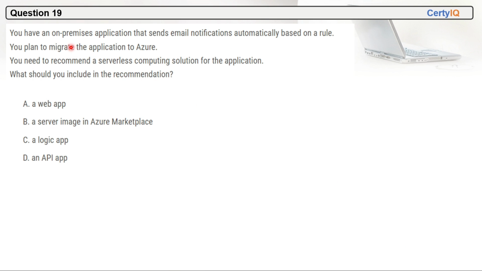Question 19. You have an on-premise application that sends email notification automatically based on a rule. You plan to migrate applications to Azure. You need to recommend a serverless computing solution for the application. So what should you include in the recommendation? What will we use out of these? We'll use Logic App. C will be the correct option here, Logic App.